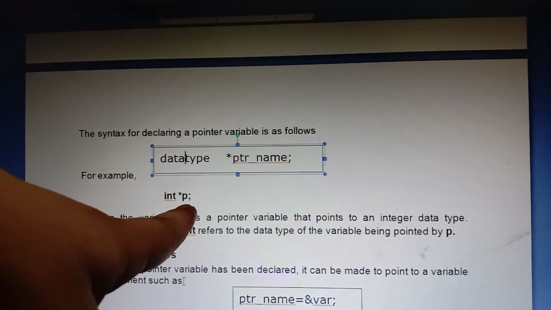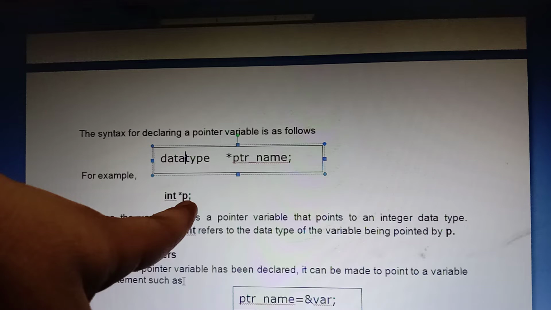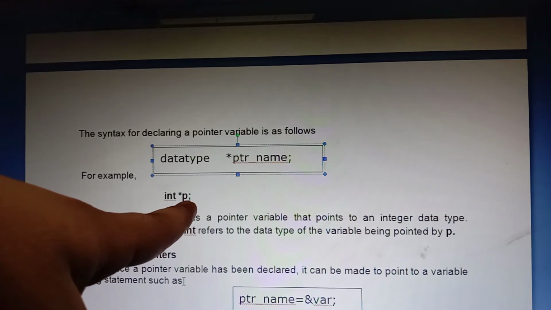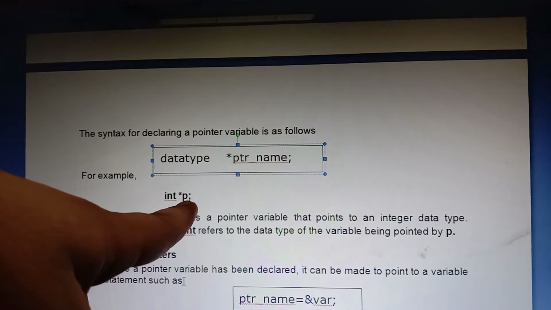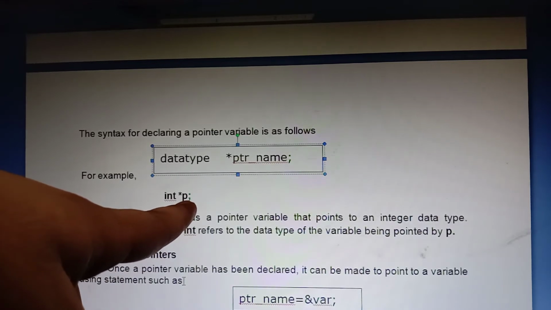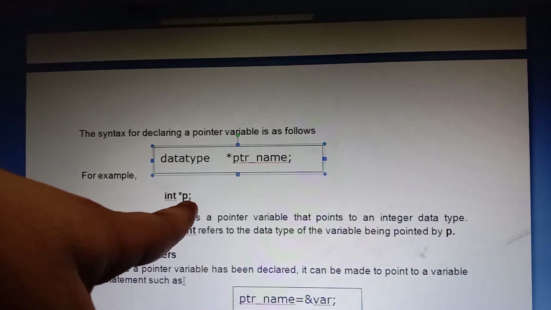Suppose I am declaring int *p. What is the capacity or flexibility of p? It stores the address of integer variables only, not a character variable or any other data type. Suppose I am a student of CSE, I can study only CSE subjects, not ECE, mechanical, or EEE. Here also it is the same thing. So the pointer variable int *p belongs to the integer data type, which means it stores the address of integer variables only. Very, very important point in pointers.